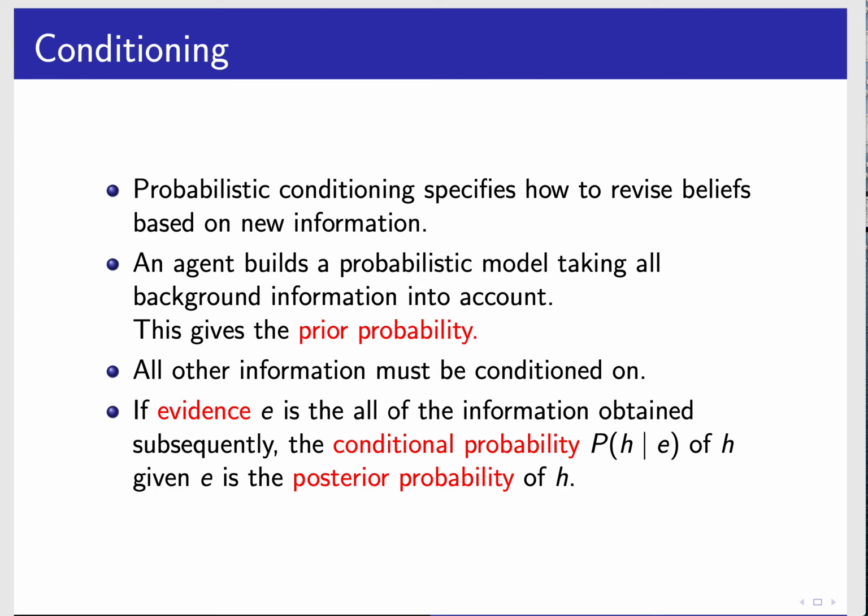So evidence E is the set of all information obtained subsequently, after we have the prior. We're going to use the conditional probability, with this notation: the probability of H given E. This is called the conditional probability. E is our evidence, what we've observed about the world, and H is a hypothesis. This gives what's called the posterior probability of H after we've observed E. E is what we've observed, and H is what we're interested in.